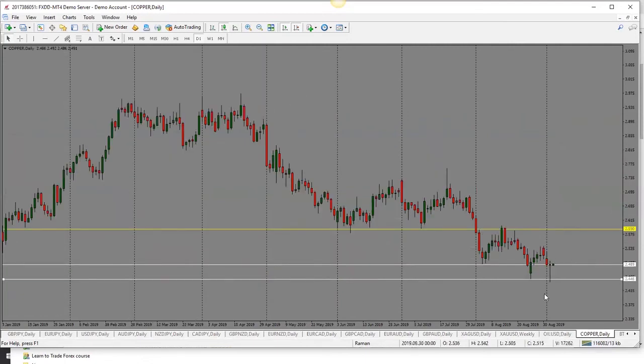Copper, this is interesting. We have an inverted doji. Price dropped and then it got pulled back up. So for now, bias is bullish. Next target is 2.54. So bullish bias for copper.